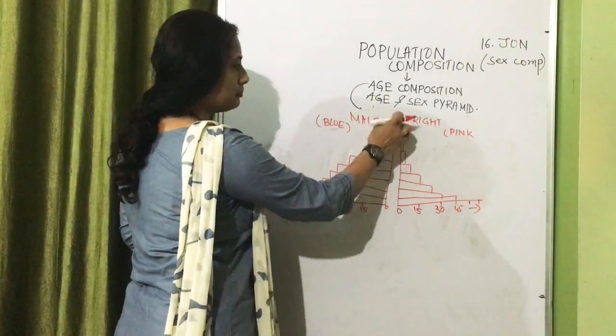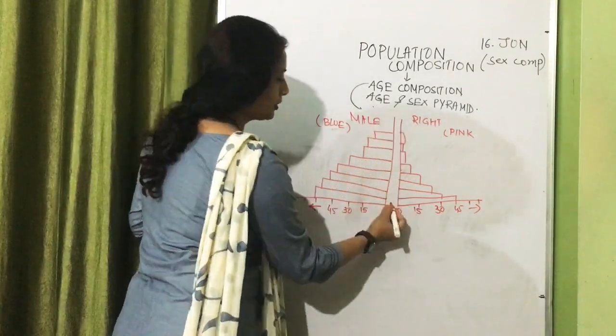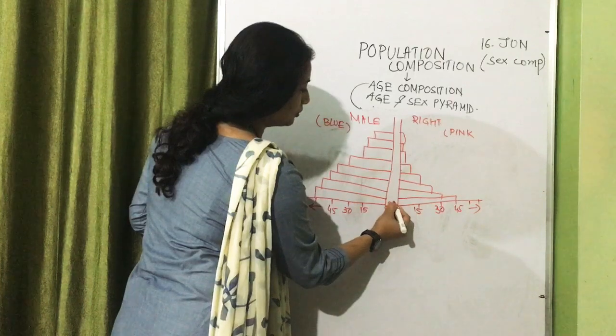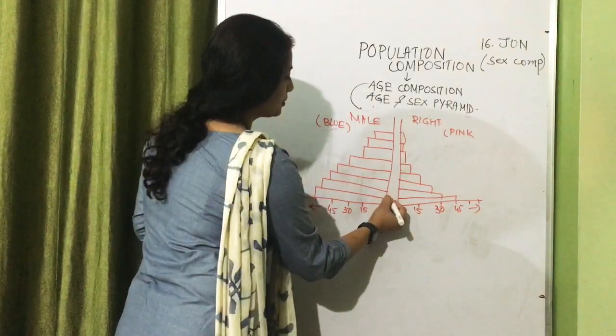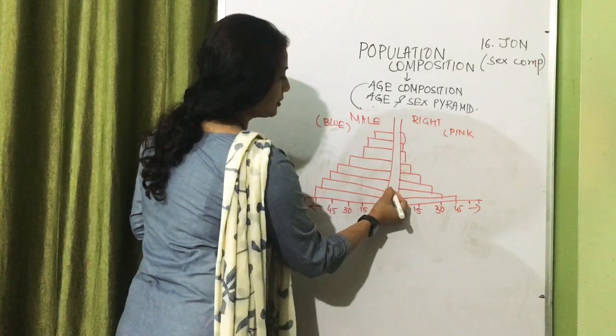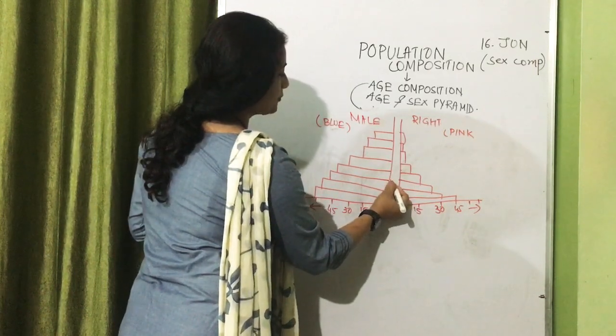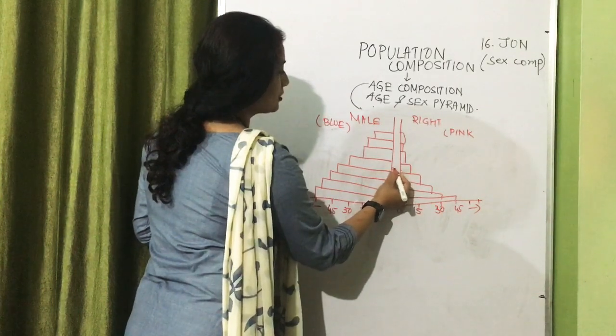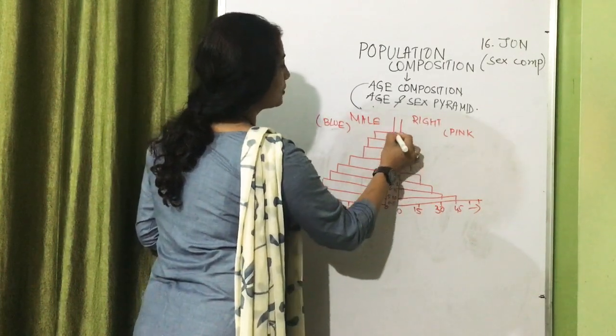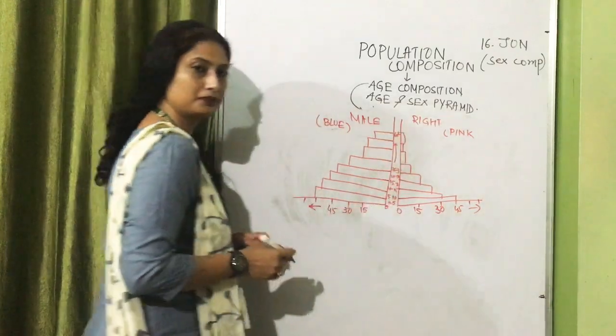Now the vertical bar stack which is here represents the different age groups. Usually it is taken with a 5 years age group. So 5 to 10, 10 to 15, 15 to 20, 20 to 25, 25 to 30. In this way we go on to 60 plus.